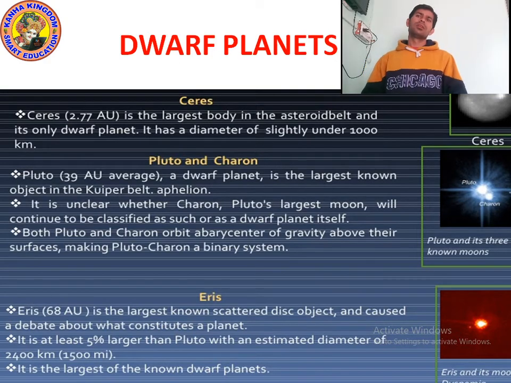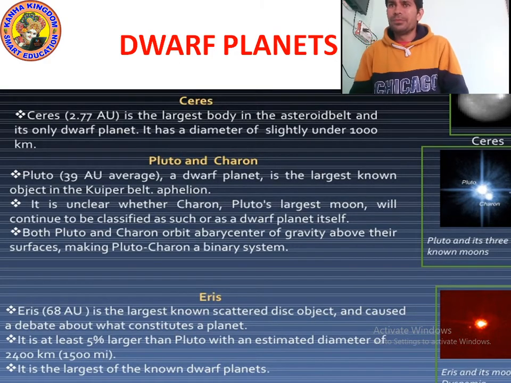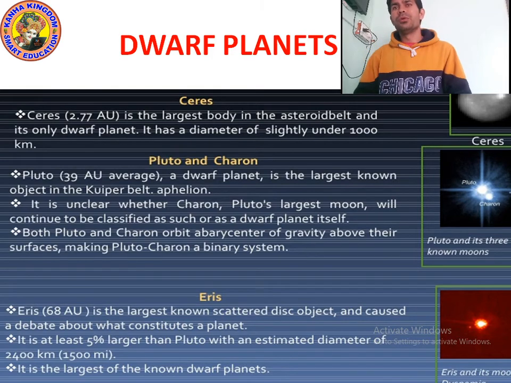Now let's talk about Pluto and Charon. Pluto is also a dwarf planet, and it is the largest known object in the Kuiper belt.